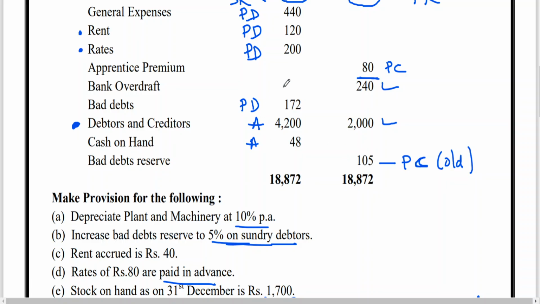Actually 105 was meant for 172. Now this I have already explained. I don't want to waste your time. From the examination point of view, recollect it from final accounts, where I have very clearly explained the meaning of provision for bad debts. So from the examination point of view, you show this on the credit side, and bad debts you show on the debit side. This is called the new provision. You show it in the balance sheet and P&L account debit side, deduct from asset.